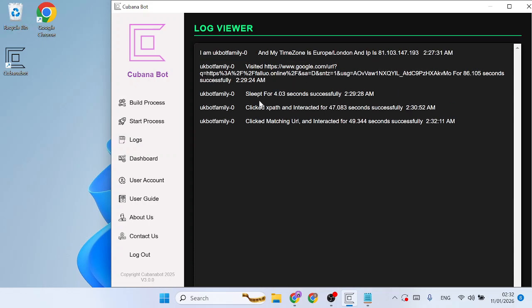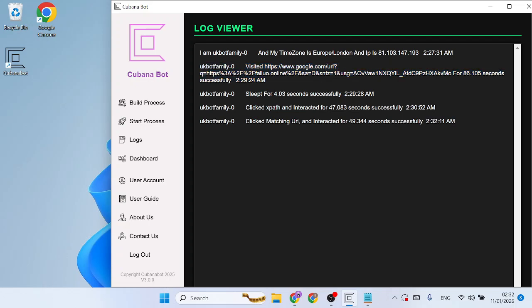So that's how to use Google Site Referral with Cubana bots. This is the best and safe option for you to use. The Google Site Referral is better than direct visits and more authentic than Twitter URL visits. Although you can still use Twitter URL visits, the best option is to use this. You can create as many Google Sites referrals as you like, up to like four URLs, and you just randomly select one. That way you are undetectable. So this is what I use.